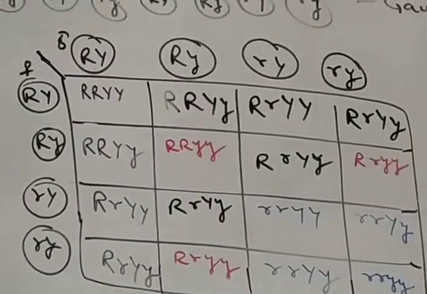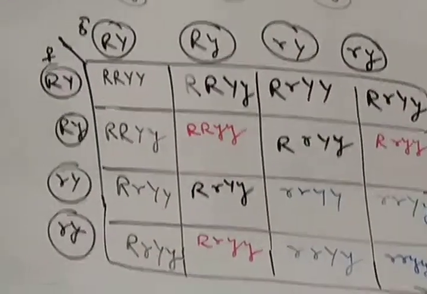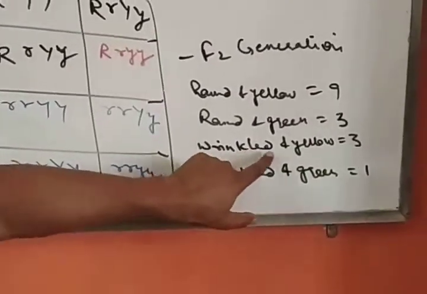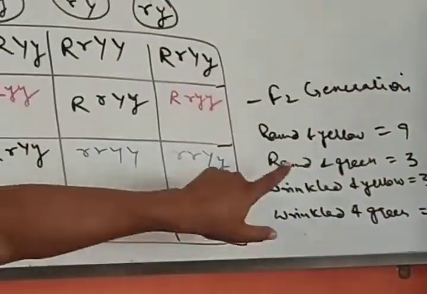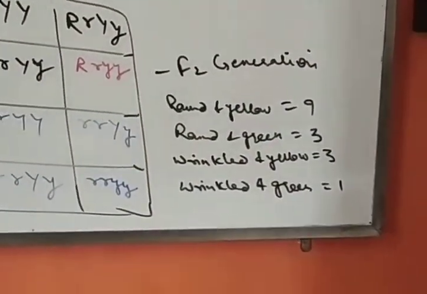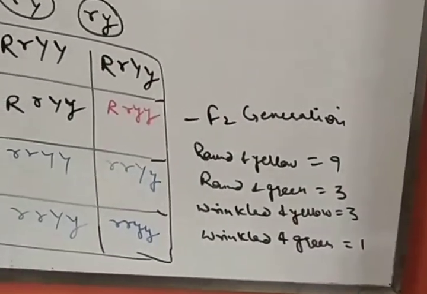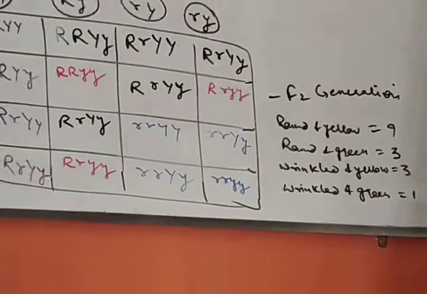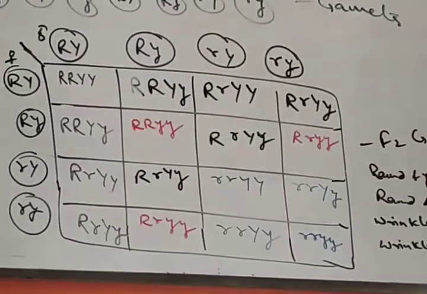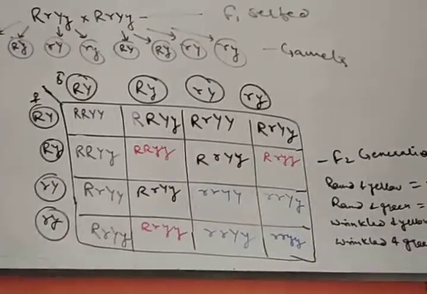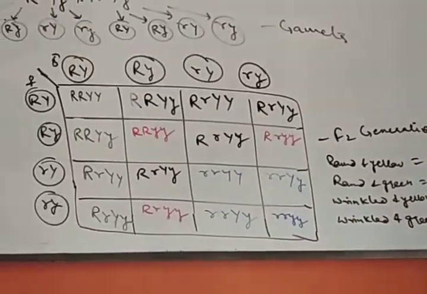This shows that two types of recombinants, wrinkled and yellow, and round and green, were produced which were not present in the parents. This is possible only if alleles of two different characters are free to recombine during their fusion and are independent of each other.